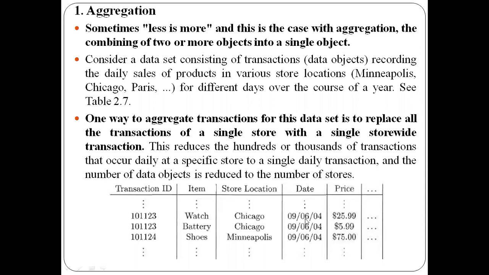So this is for the month, that is the sixth month. Instead of that, you can just mention the month number here. And for the numeric attributes, you can take the average. So what about the categorical attributes here? Like item, I can't combine. Directly, the watch and the battery can't be combined. So what I can do is, instead of mentioning the item names there, I can mention it as all items. All items means that it can be any category of item, whether it is watch or battery or shoes. That is how we can perform the aggregation with respect to different types of attributes.